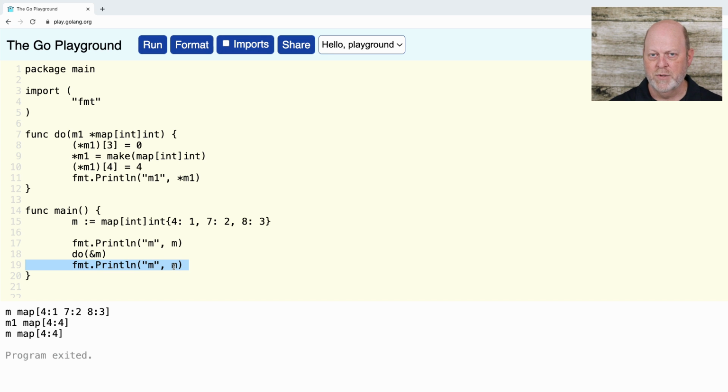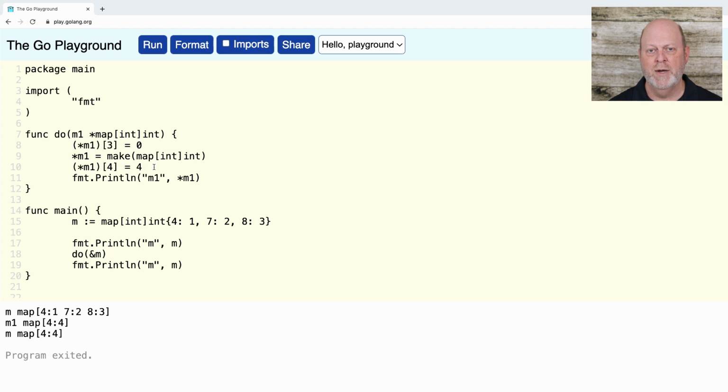In this case, I'm passing the address of the map descriptor, so that when I overwrite it on this line, I'm not only changing the map descriptor in do, I'm changing the map descriptor M in the main function also. It's getting overwritten. So at this point, when the function is done, M is the same map as M1, and the original M is gone. We assigned over top of it. It's as if I had changed M here. The do effectively is assigning to M, and so M becomes a different map, the map that we had in here.